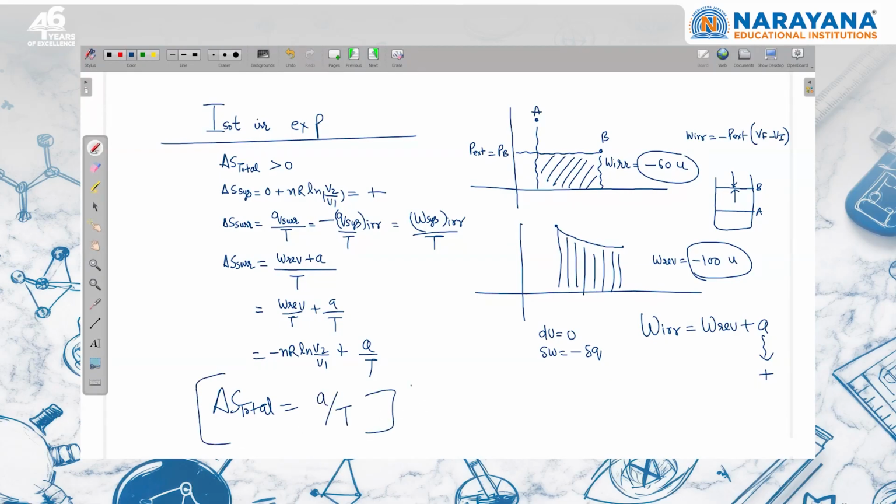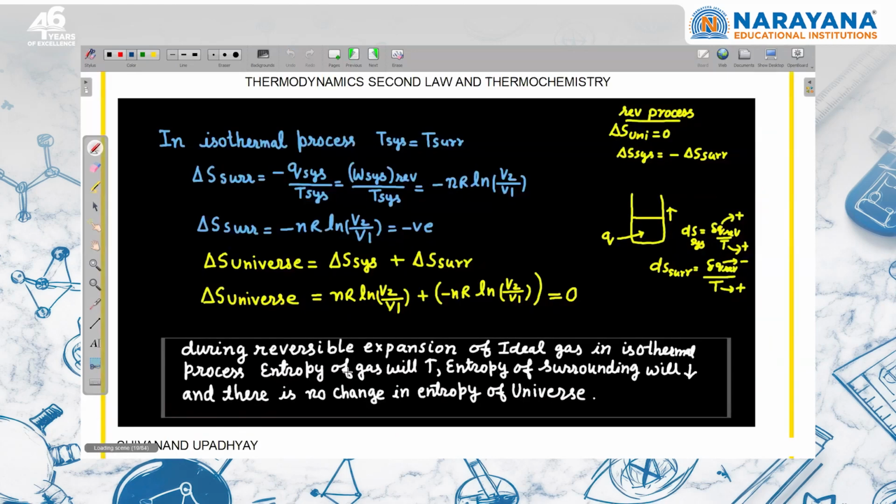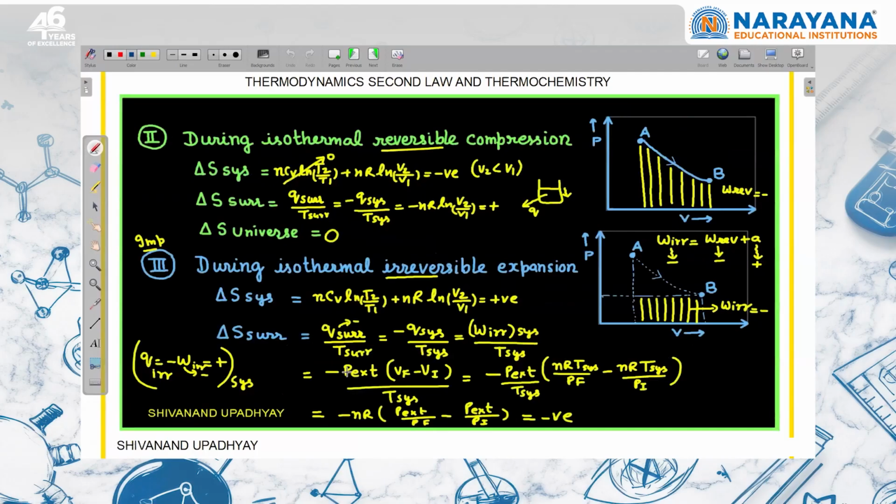This is the method to calculate the entropy change of the surrounding, or the entropy change of the universe, if the process is irreversible. They will give how much less work is done when the process is irreversible. This A value will be given, and from there you can calculate. So this is very important. In the same way, you can write for isothermal reversible compression and irreversible compression. The same method applies. You can go through it.